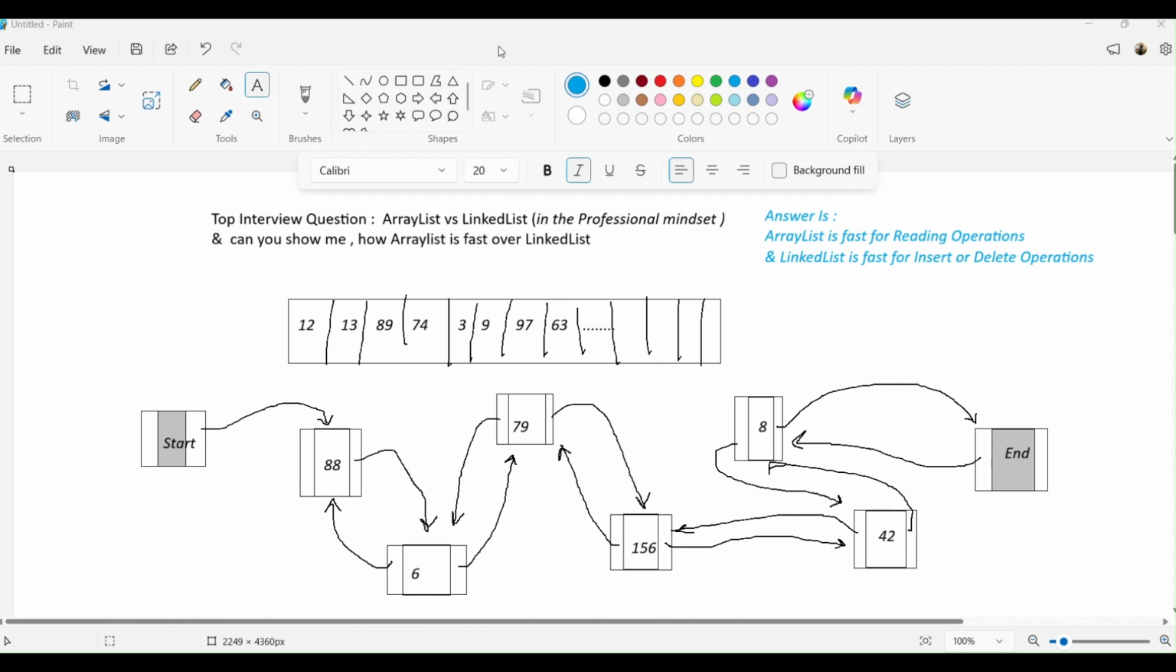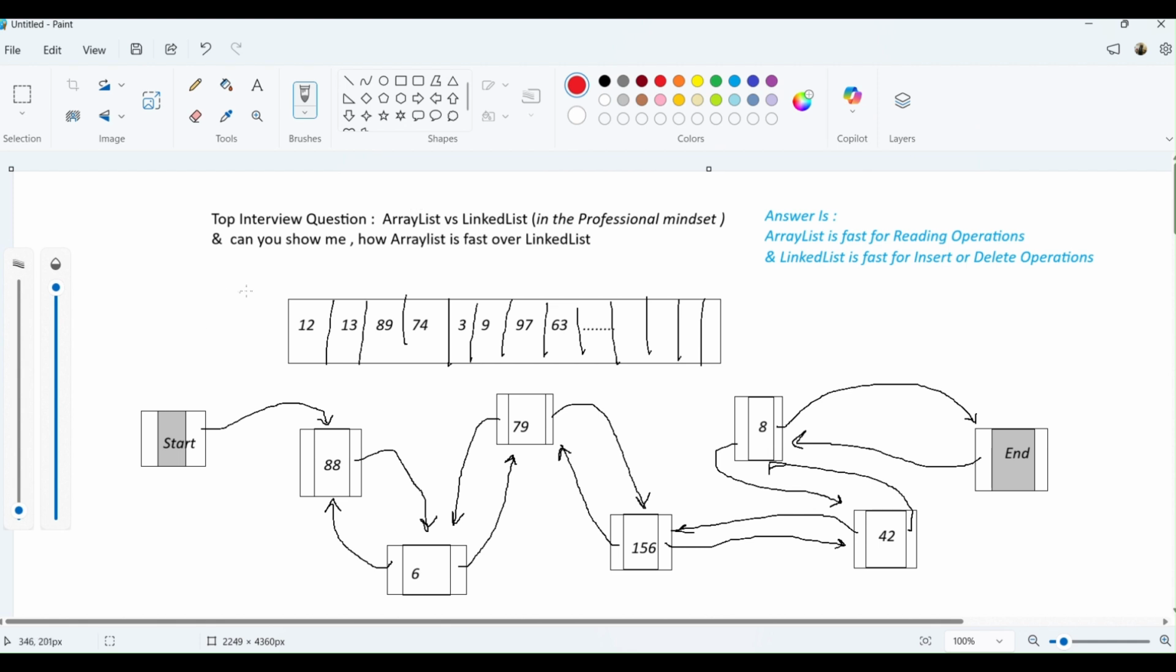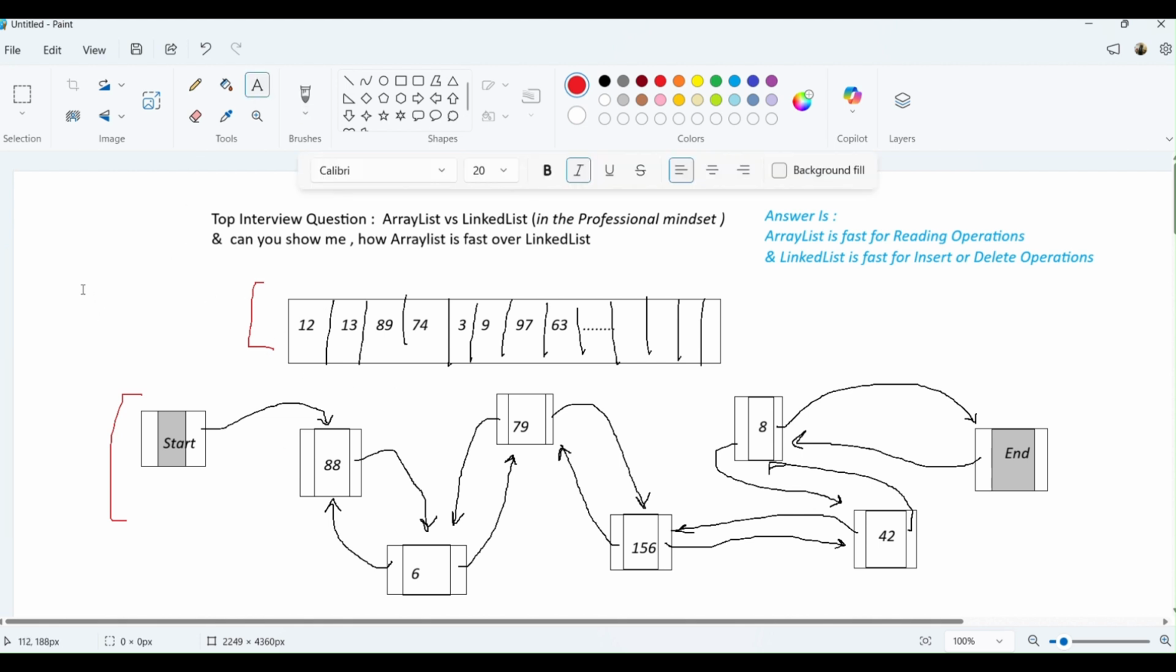So let's assume that here I have created the two. One is ArrayList and the other is LinkedList, and you all are aware about this, I'm sure. So let's say this is a list of 1 million items. This is a list of 1 million items, so this is a huge list in front of us.